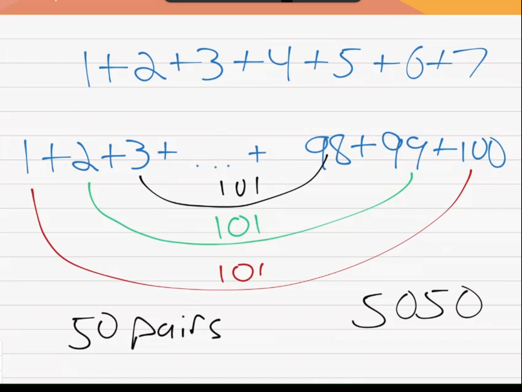Okay, so going back to our problem, right, we know that we have 1 plus 7, that's 8. We have 2 plus 6, that's 8. We have 3 plus 5, that's 8. So we have 3 pairs of 8 plus half a pair of 8. So we have 3 times 8, which is 24, plus 4, which is 28.